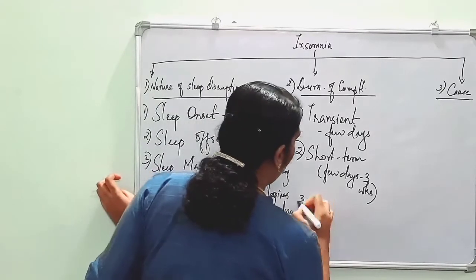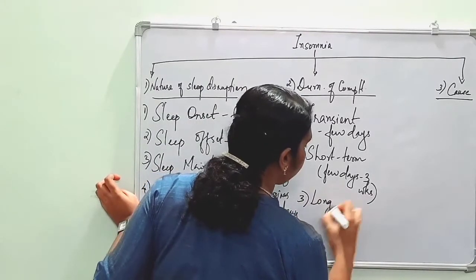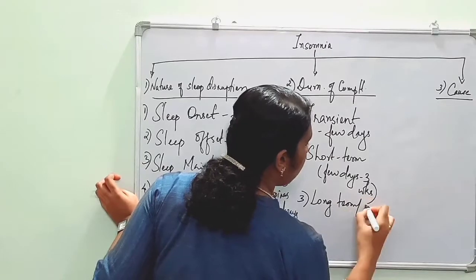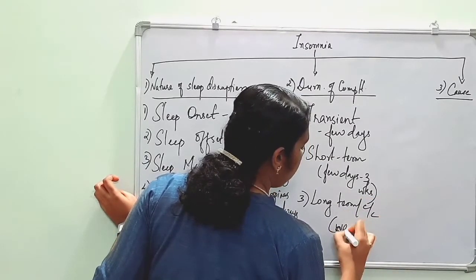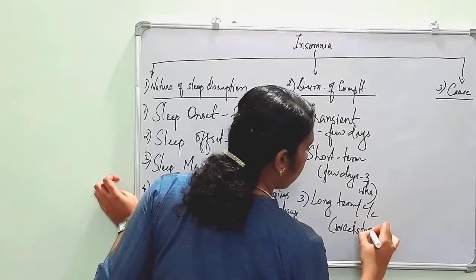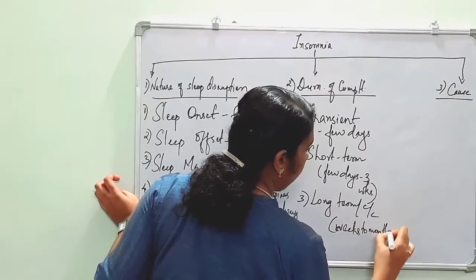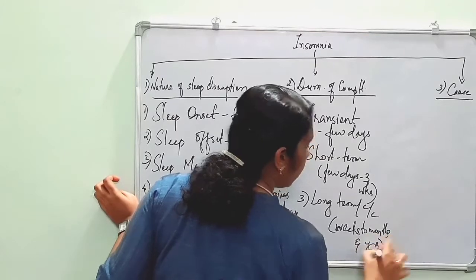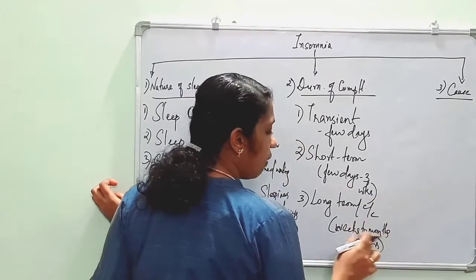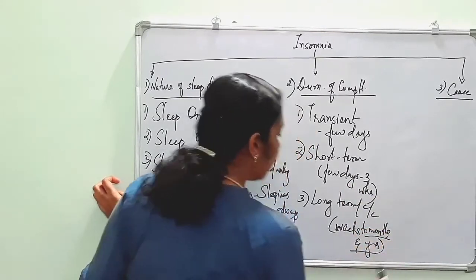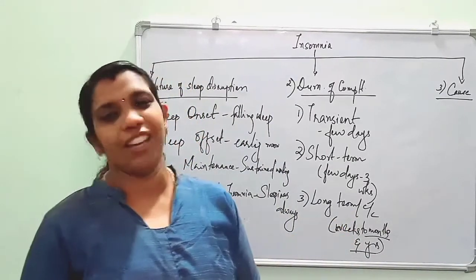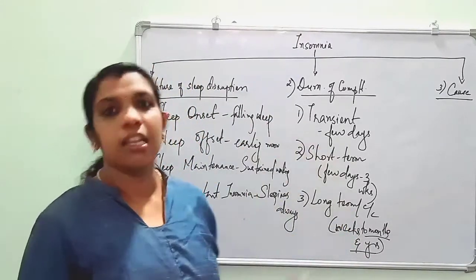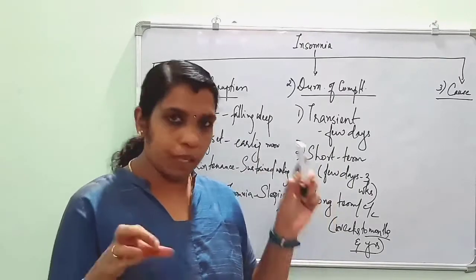And third is long term or chronic insomnia, and it lasts for weeks, months and years. So it is 3 weeks. If it is greater than 3 weeks, that is months to years, it is known as long term or chronic insomnia. You understand? So these are the 3 varieties. I hope you understand. Any doubt, please let me know.